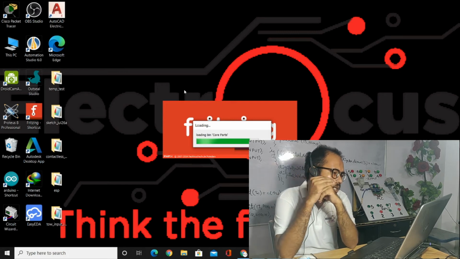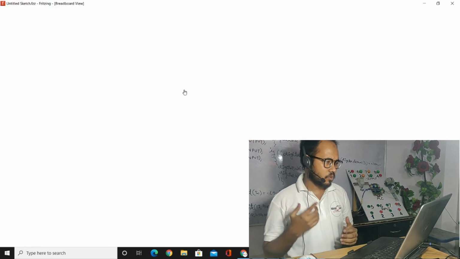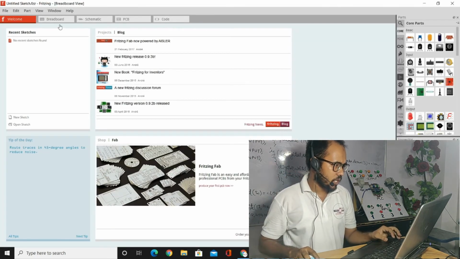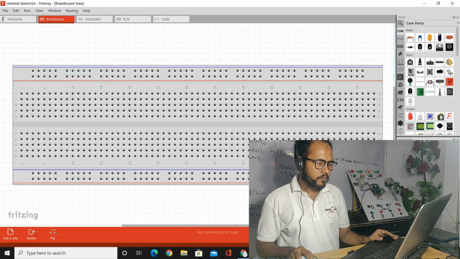You could see here Fritzing has been opened, and how could you make these two connections in Fritzing? We should select the breadboard mode here, and now we have to decide.